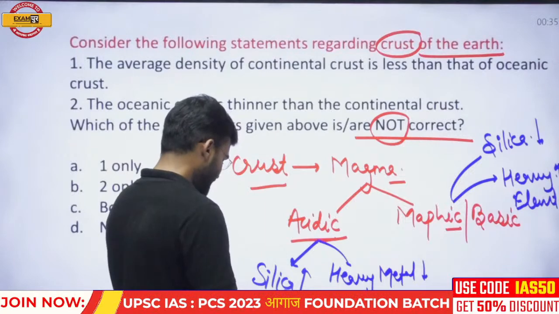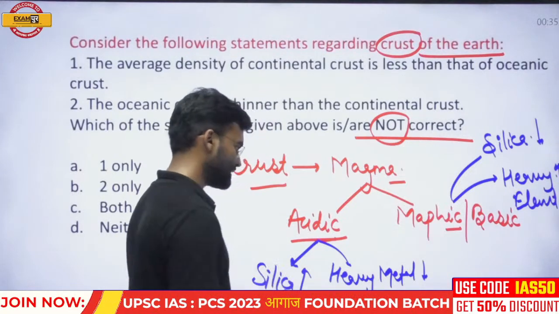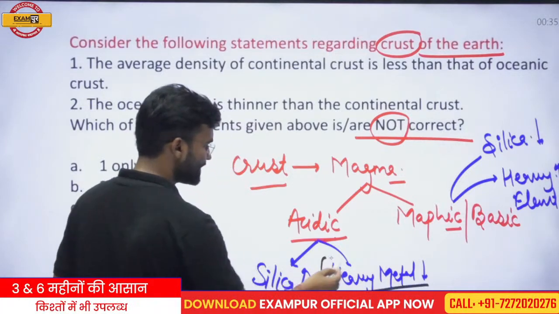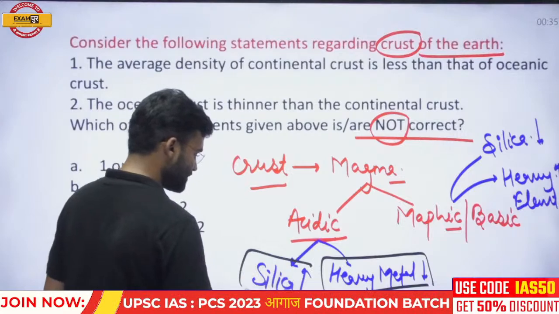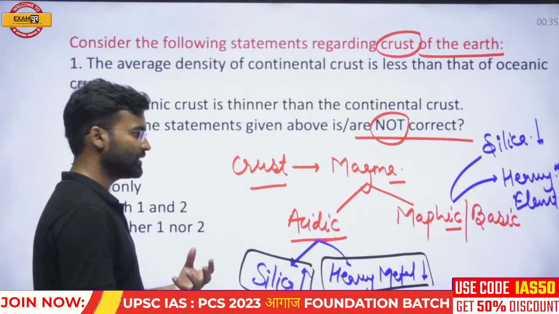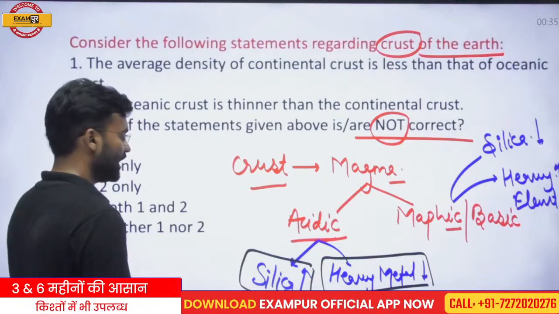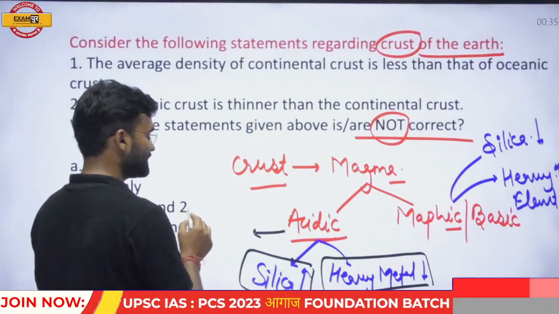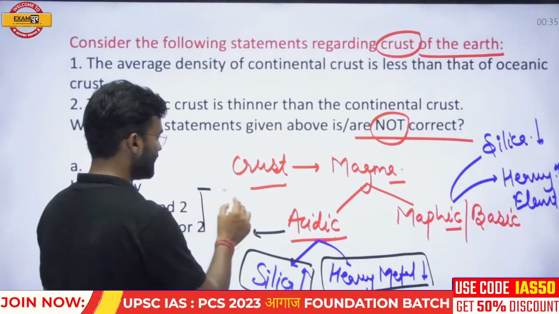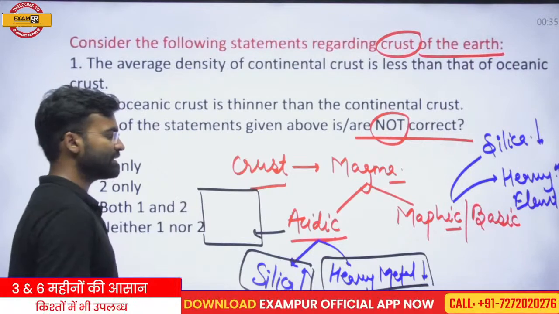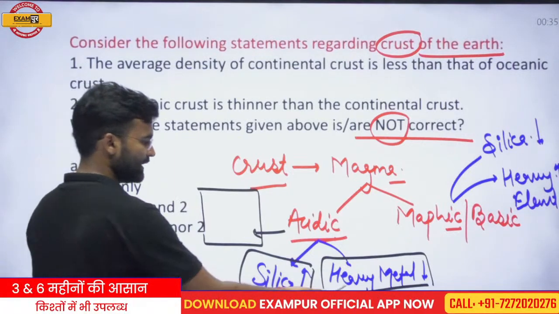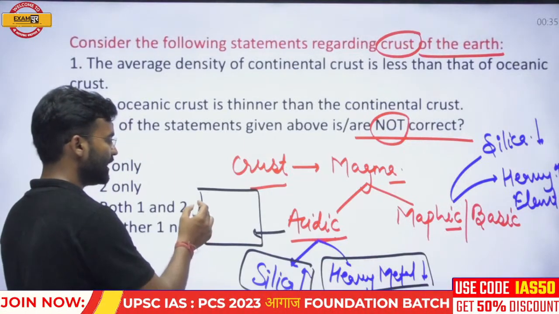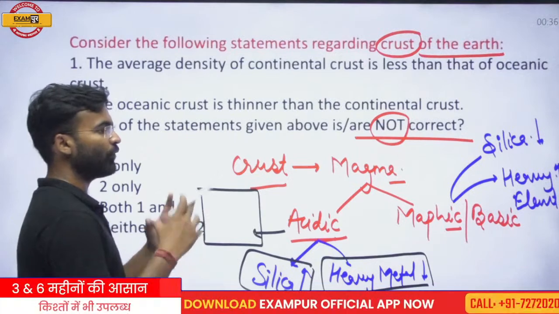Okay, so you can say any magma which does not have heavy metals has a high density. Silica is a lighter material, so silica does not have high density. If any crust is formed by the acidic magma, what does this mean? This crust is less dense, because a smaller amount of heavy metal is found, and that is why it is less dense. And if it is less dense, that means it is floppy in nature.